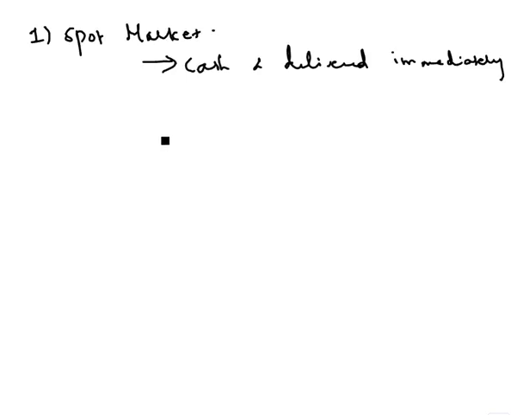In this market, the shares of SBI, Reliance, maybe Infosys, banks, and most other publicly listed companies particularly are traded. The settlement period in this market is T plus 2. That means whatever time you are trading, it will take an extra 2 days. That is, a buyer of the share receives the shares 2 working days after the trading date. If this is a trading date, then you will get it after 2 working days only. That is called T plus 2 basis.